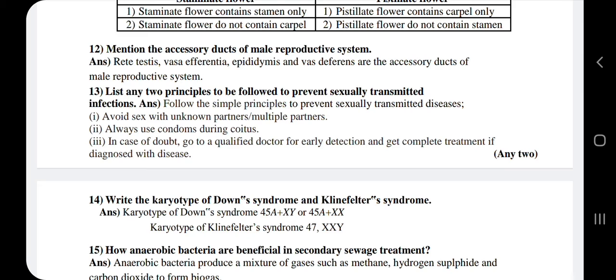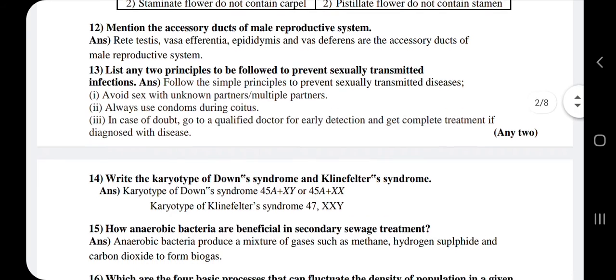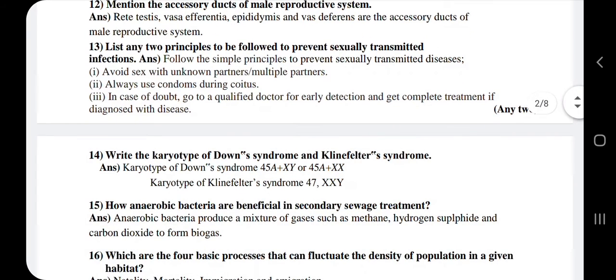You have to write all the 4 ducts of the male reproductive system. Then each duct is going to carry half marks. When you write all the 4, you will get 2 marks. 13th one, list any 2 principles to be followed to prevent sexually transmitted infections.